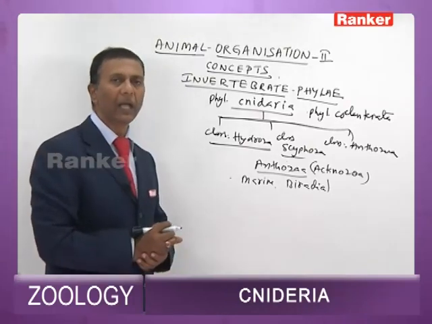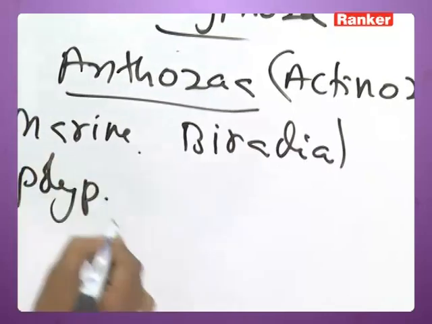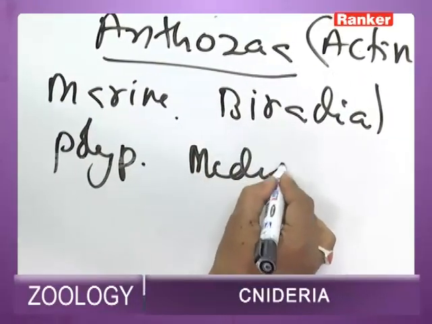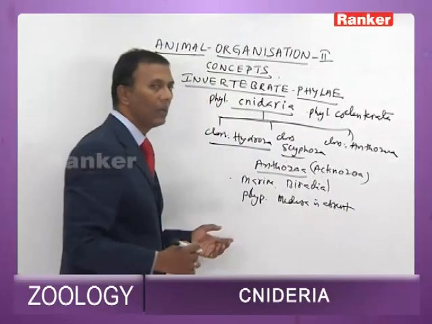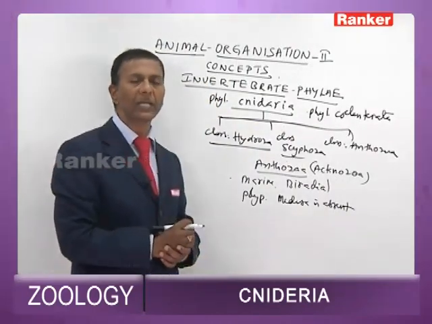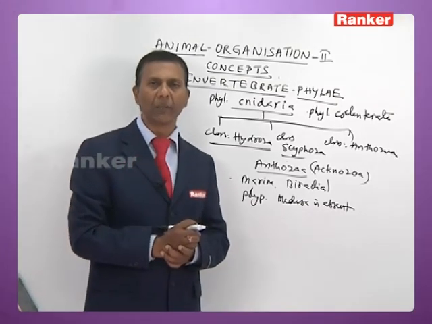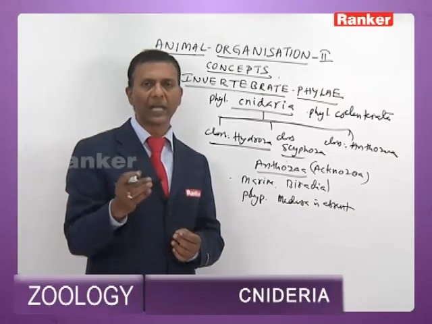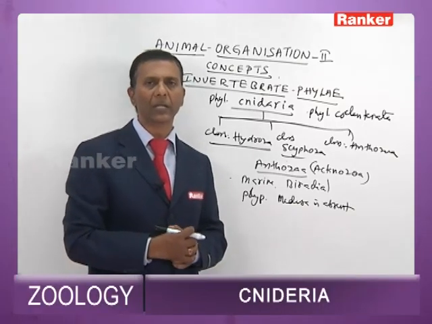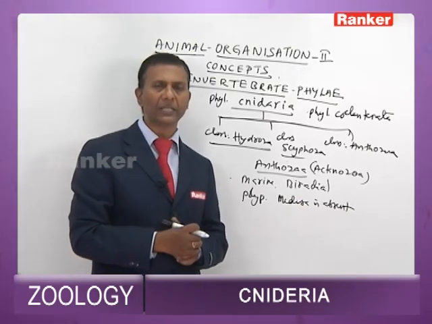In anthozoans, only the polyp form exists in the life cycle. Medusa is absent. In anthozoans, mesoglea is deposited with connective tissue fibers and cells, which shows a tendency towards the triploblastic condition.